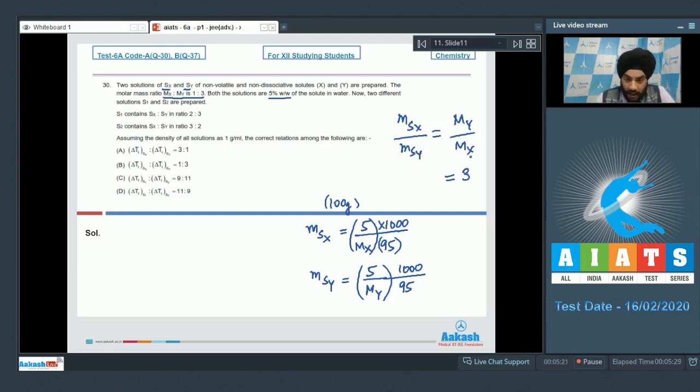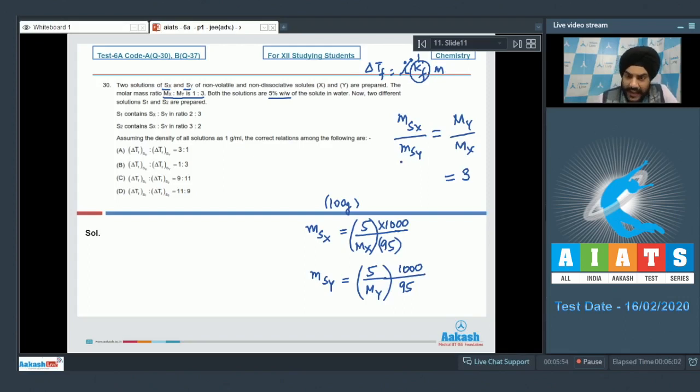Now students, if I talk about the delta Tf value, the delta Tf of Sx to delta Tf of Sy, delta Tf is given by i into Kf into m. We have to take the value of i as 1 in this case, and the Kf will be common as it is a property of the solvent only. So we can clearly see that delta Tf is directly proportional to the molality.